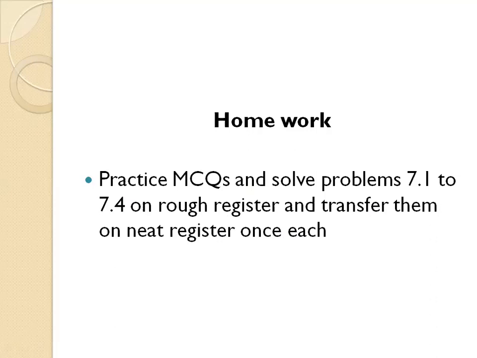I'm saying rough registers because practice makes a man perfect. So you need to practice a lot to be adept in numerical problems 7.1 to 7.4. And when you are adept in solving these types of problems and MCQs, try to transfer them to the leaf registers. So this is the end of today's lecture.